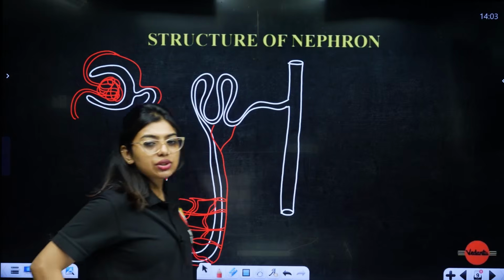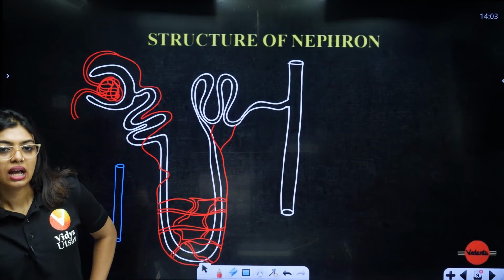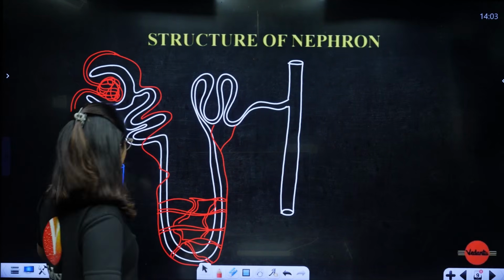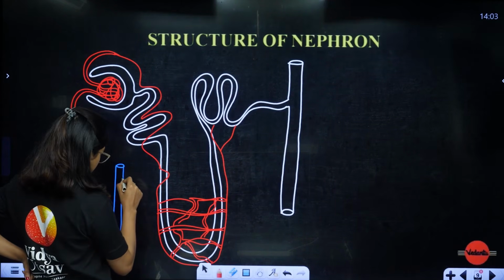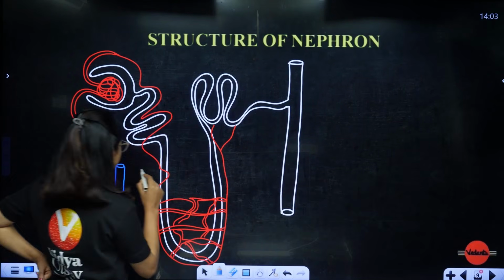Okay, now students, let's continue. Here please understand, veins also will be there. It will be too complicated if I draw it, so I am skipping it. But remember, from here also the venule connection can happen. That is, here the veins can be connected.